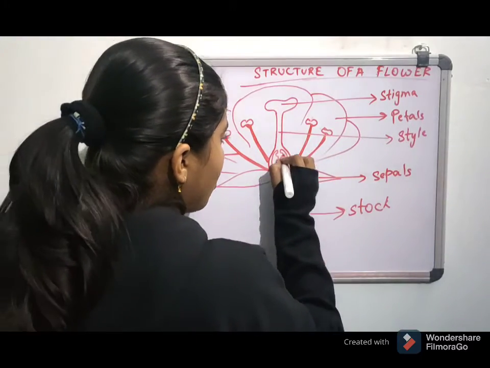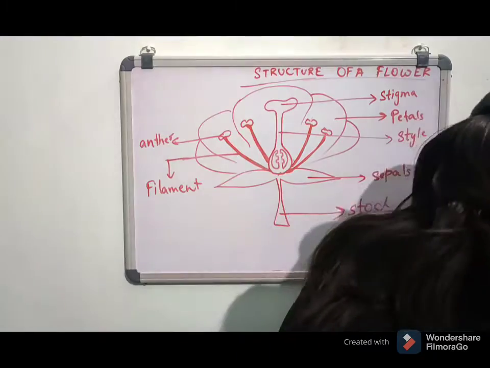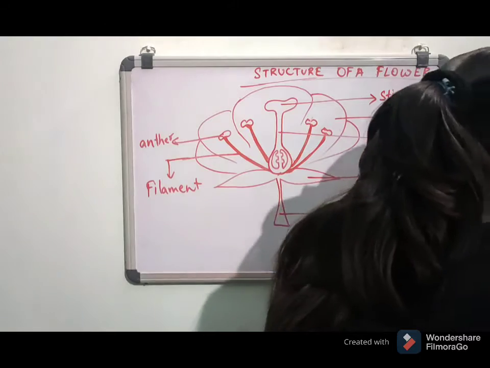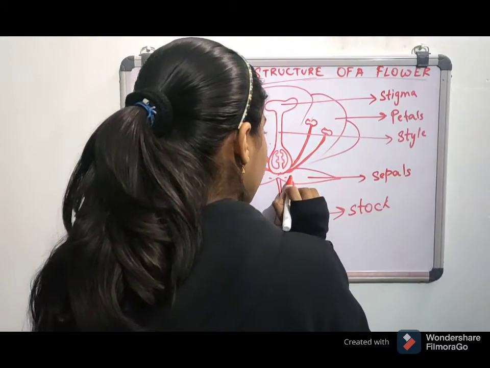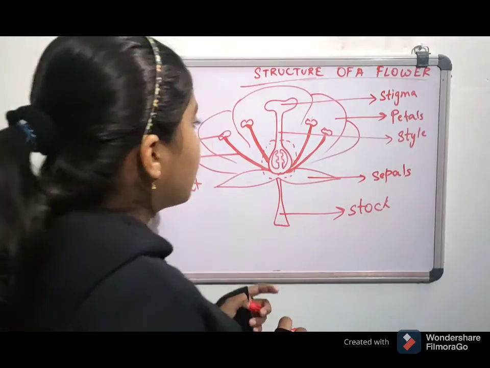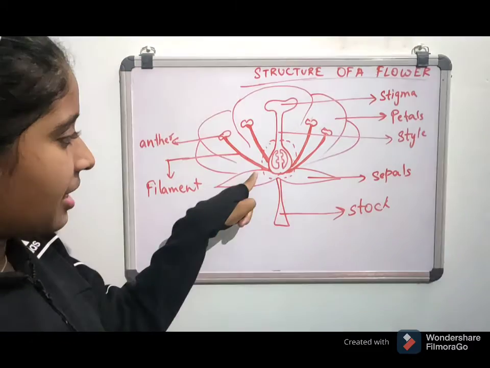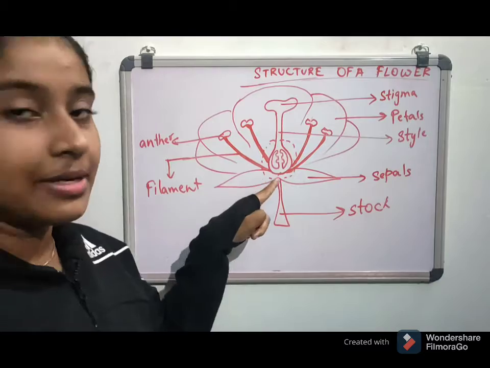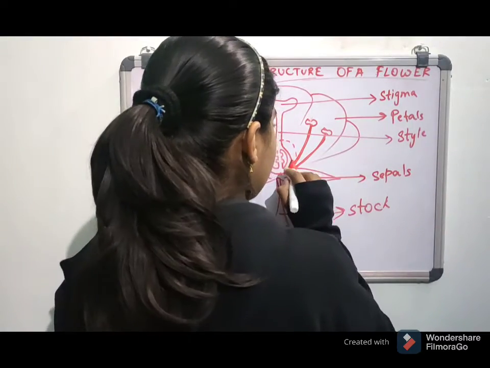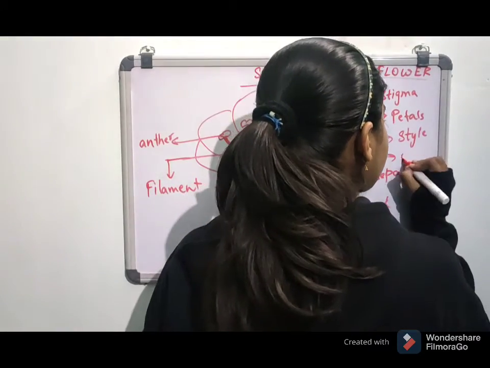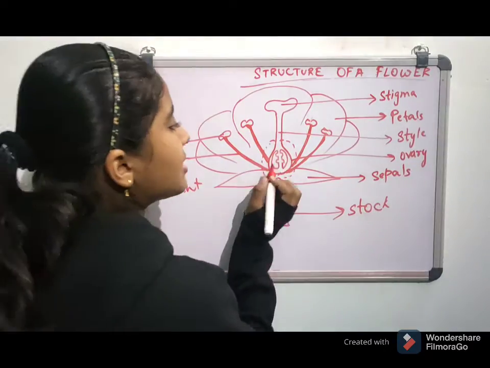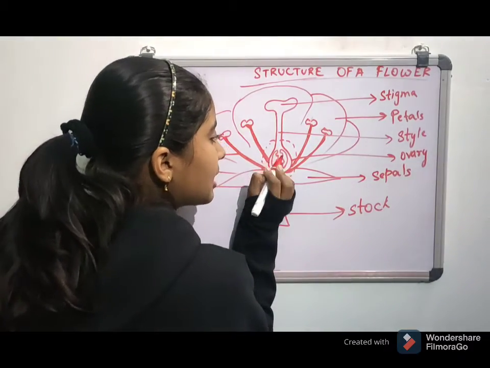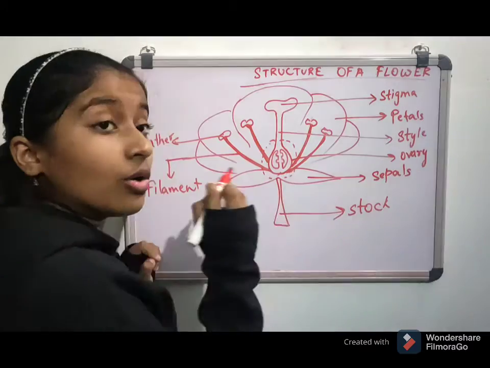And this whole part, let me just highlight the parts. This part which I have highlighted, can you see the highlighted part? That is ovary. Inside the ovary, can you see these small things? It is known as the ovule.